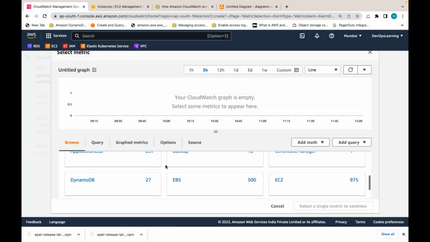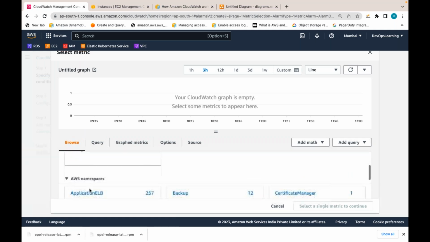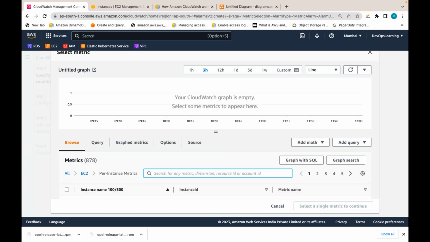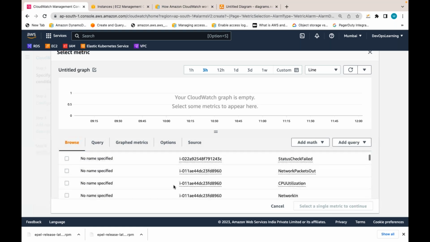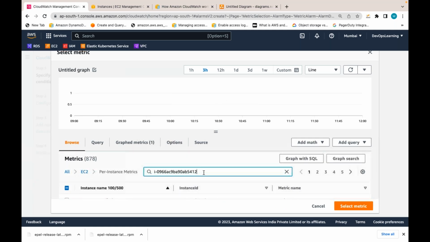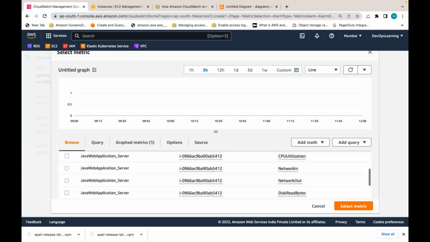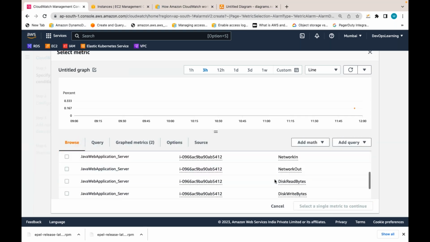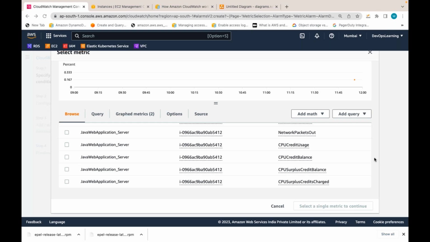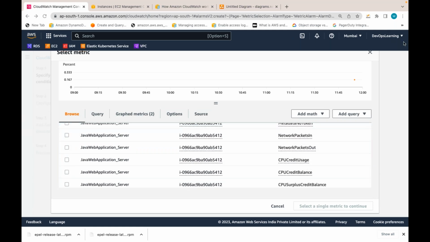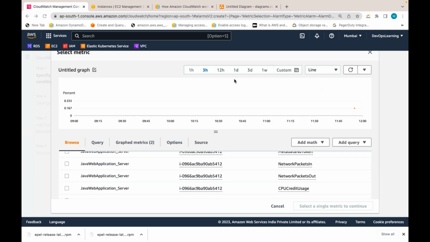Again, I will go to the AWS default metrics, EC2 for instance metrics. Let me type this instance ID, press enter, and I'll select this metric. Based on this CPU utilization metric, I can create an alarm. I'm selecting that metric.